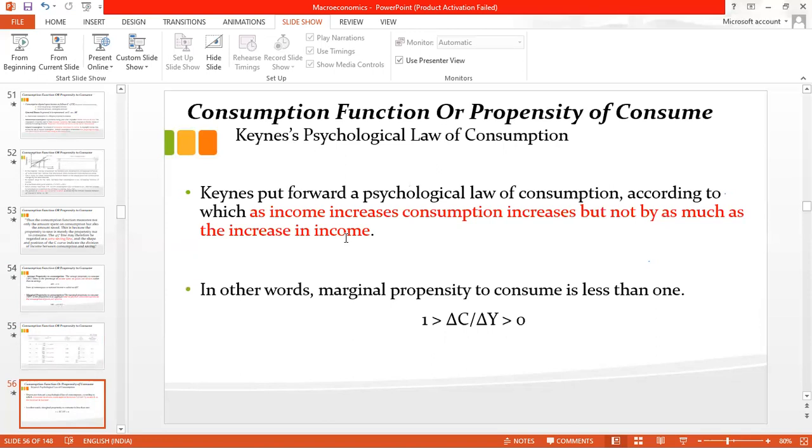what does a person need? Their basic requirements get completed, their hobbies get completed, their interests get completed, they spend a little more, but after that the saturation point will come. After that you will feel that still I have excess money, so I should save it. You will be left with some money which you can save. So in other words, marginal propensity to consume is less than 1. It means delta C over delta Y will be between 0 and 1.